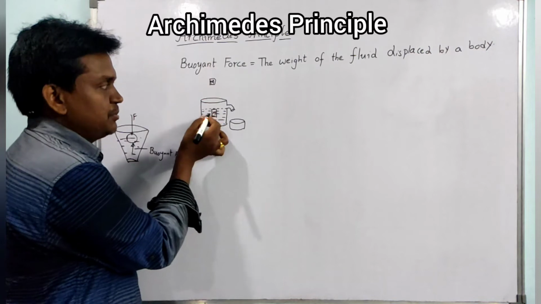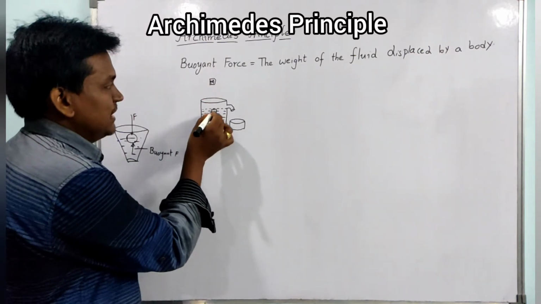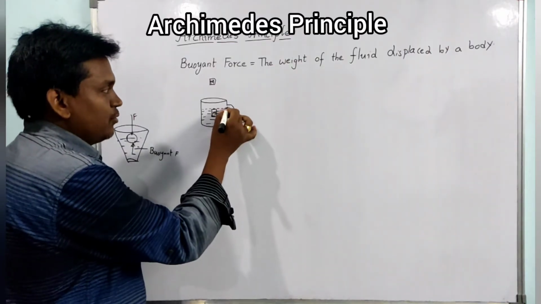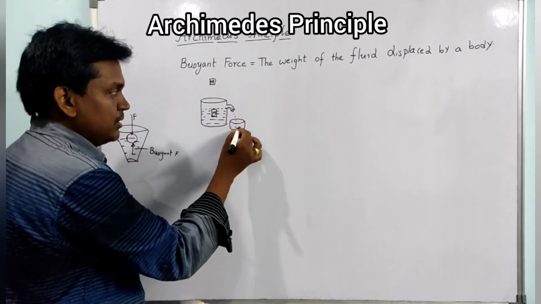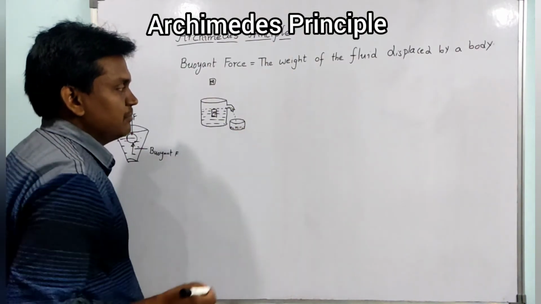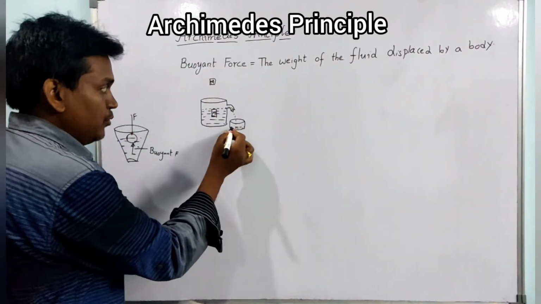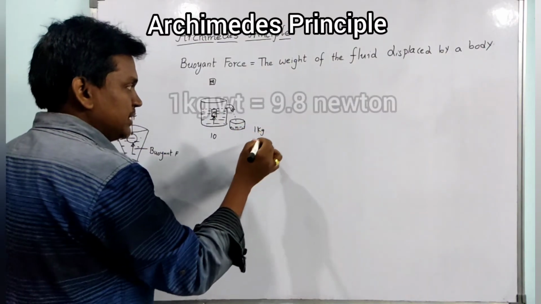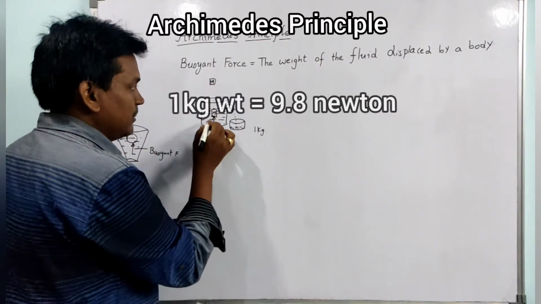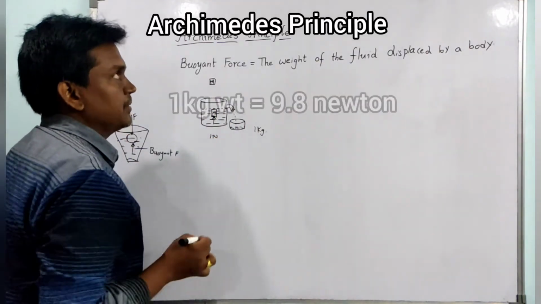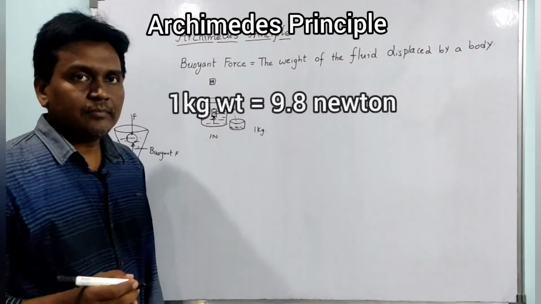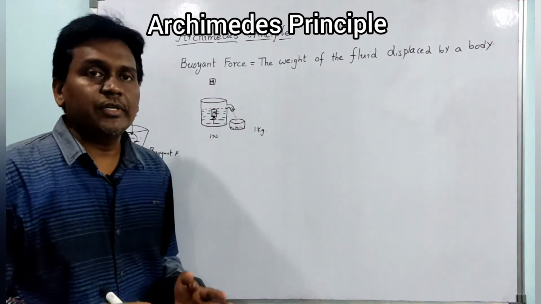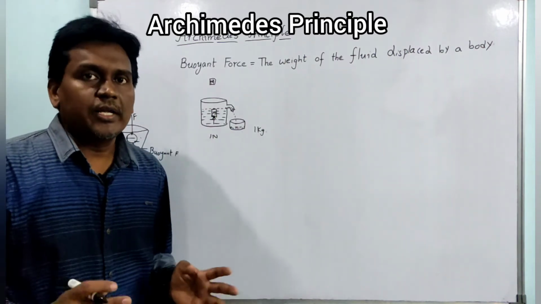It will occupy some space in the water, and the water will be displaced where the mass is, and that water will overflow and be collected in the vessel. If you weigh this water, for a mass of liquid of 1 kilogram, the force acting on this mass will be 1 Newton. Like that, both are equal. Buoyant force will be equal to the weight of the fluid displaced by the body.